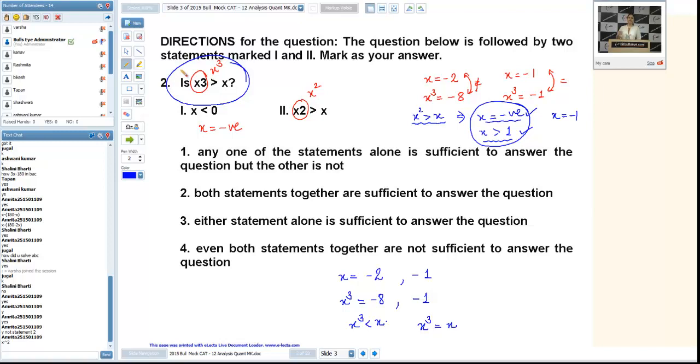I have to consider both these ranges. So by taking various values of x, I want to answer my original question, that was whether x cube is more than x or not. Since in one case I am getting x cube less than x, and in another case x cube is equal to x, that's why we are not able to answer this question. Is it okay? Yes. Okay, let us move, Amrita.